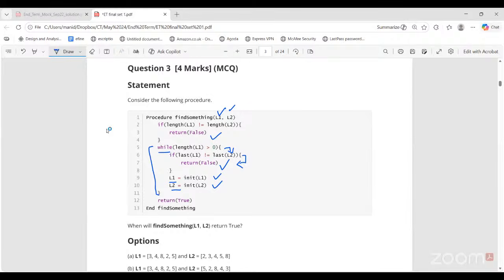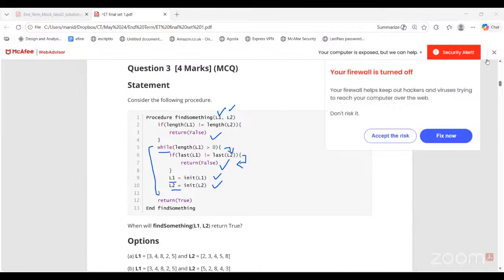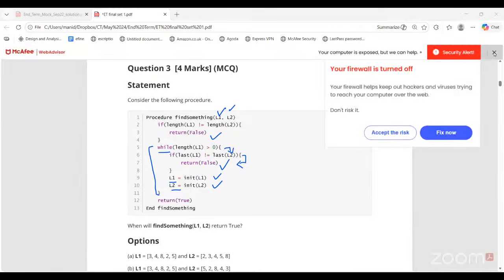So technically we are matching every two corresponding elements, right? Position, let's say each list has 5 elements. So we are starting with index 4 of both lists. That is the 5th element. So if those two match, then it's okay. If they don't match, then you return false. If they match, then next iteration you remove the 5th elements. Now you compare the 4th elements from corresponding lists. So that means when will I return true? If all elements in both lists are same, right?